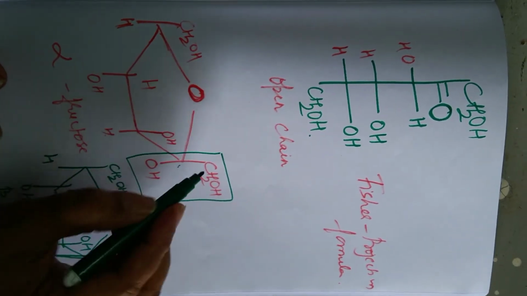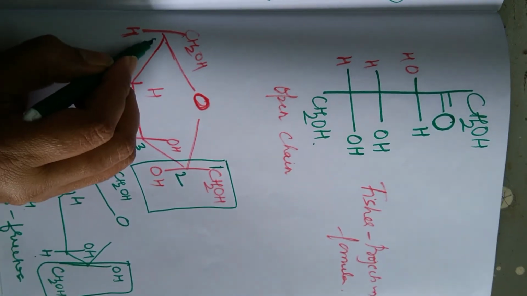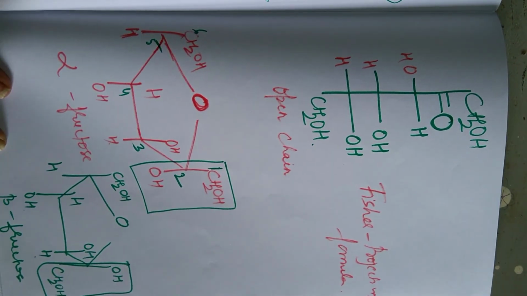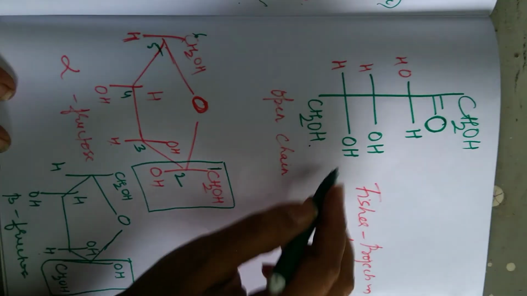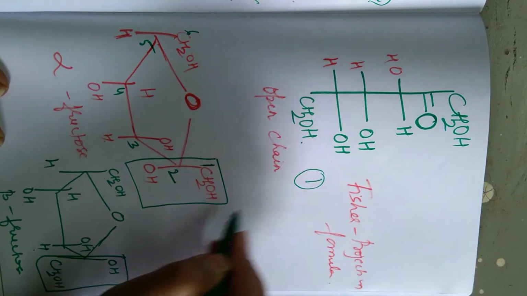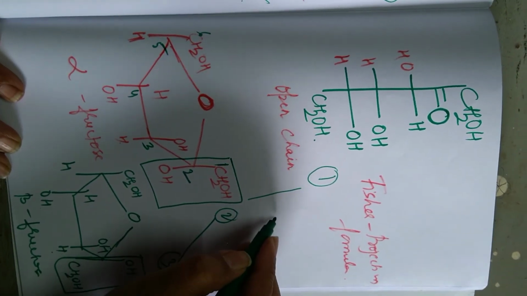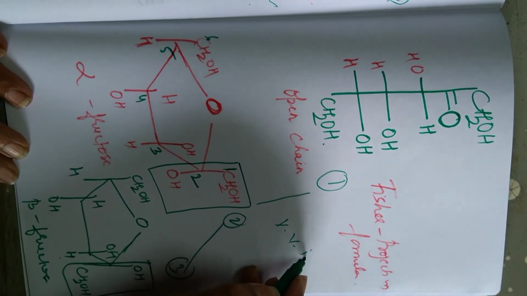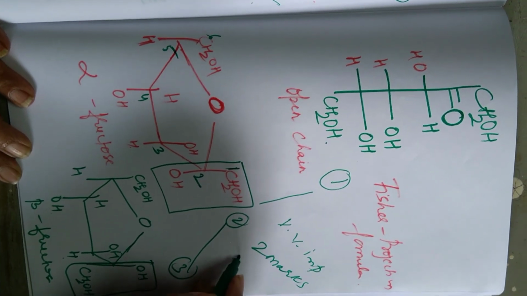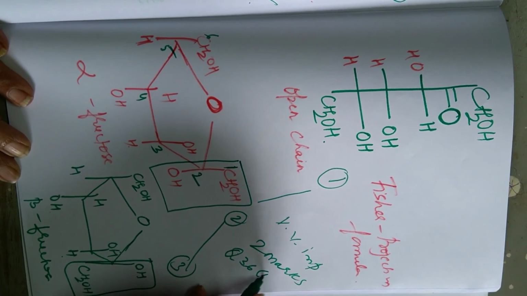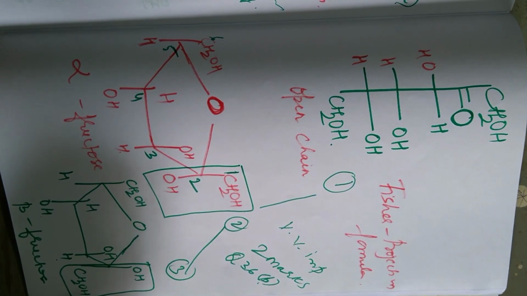So how many carbon atoms are here? 1, 2, 3, 4, 5 and 6. But it is a pentagon. So I want you to practice the first, second and these three structures. Very, very important, and it will be asked for 2 marks under question number 36B. Okay, PUC 2. Thank you.